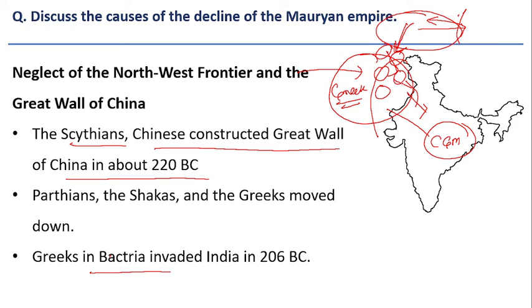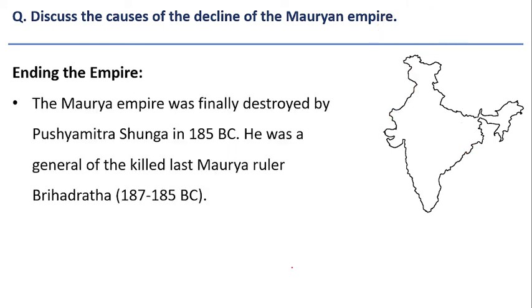But after the decline of Mauryan power, these Greeks once again started invading the northwestern frontiers. They were the first after the Mauryas to invade the Indian mainland, in 206 BC. So this is another major factor.